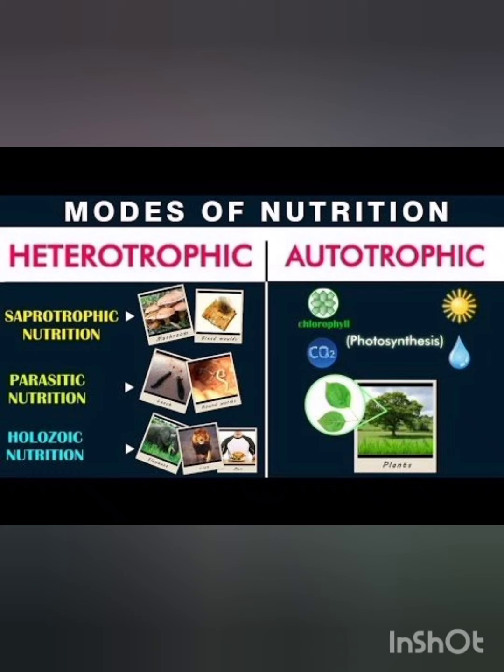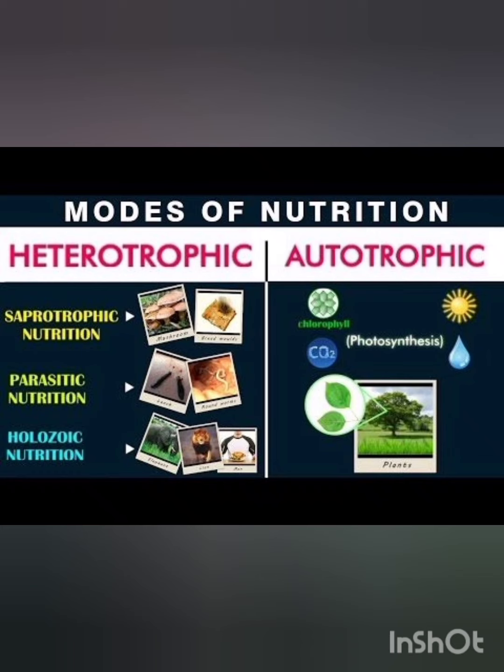These nutrients enable living organisms to build their bodies, to grow, to repair damaged parts of their bodies and provide the energy to carry out various life processes. Nutrition is the process of taking food by an organism and its utilization by the body.